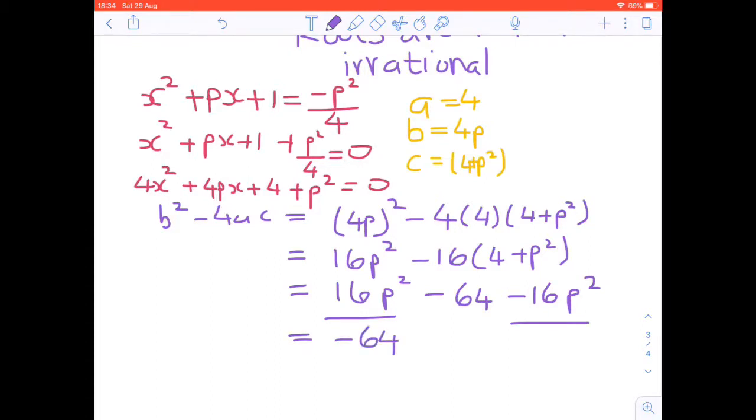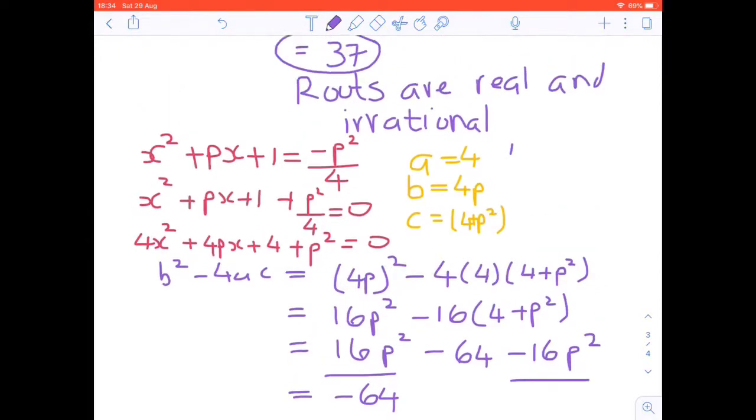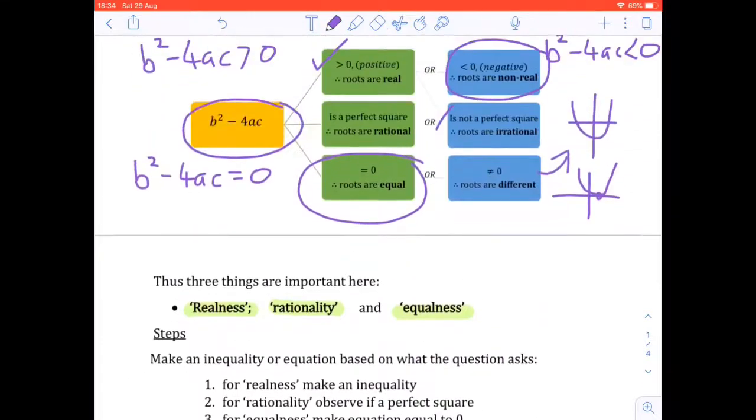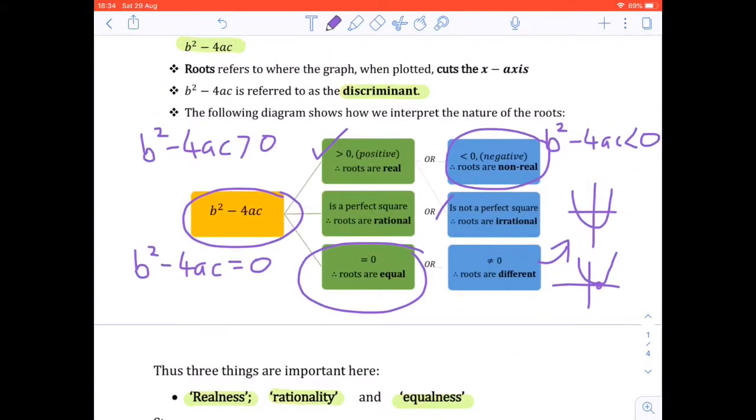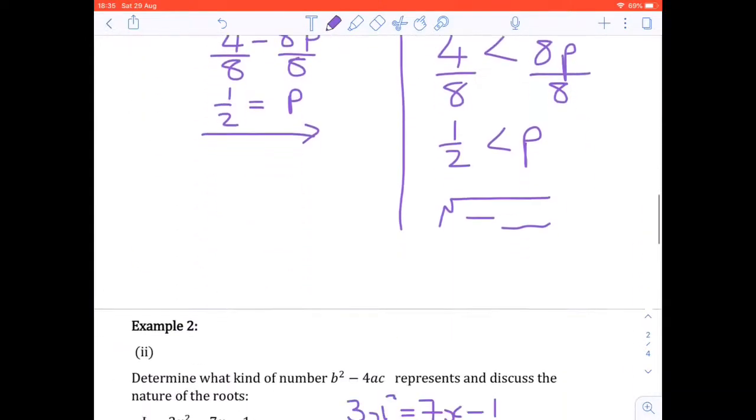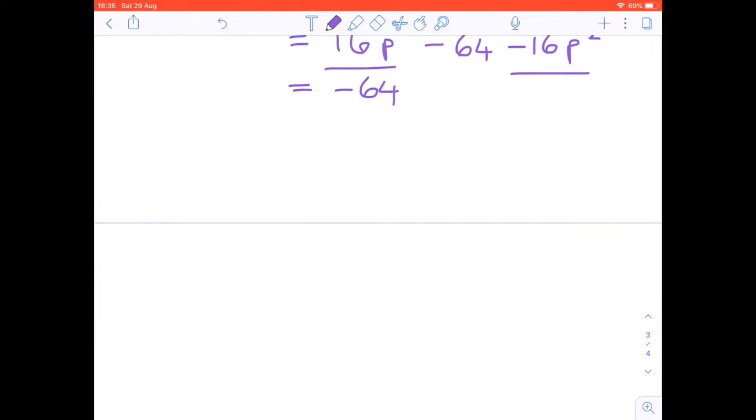We now have a negative root. Let's go back to our diagram. If our root is negative, that means they are non-real. So this means roots are non-real.